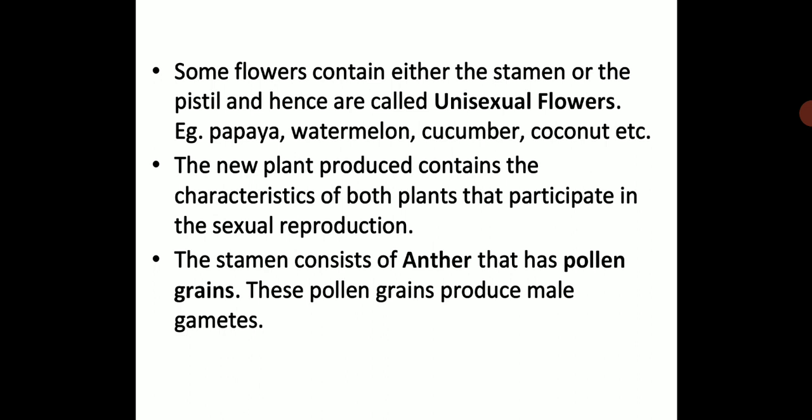The stamen consists of anther that has pollen grains. These pollen grains produce male gametes. Please underline anther, pollen grains, and male gametes. Underline, these are important terms to be remembered. The stamen consists of anther, and anther has pollen grains, and these pollen grains produce male gametes.